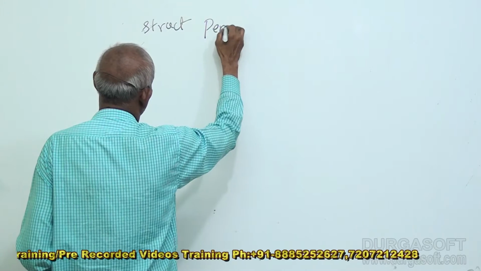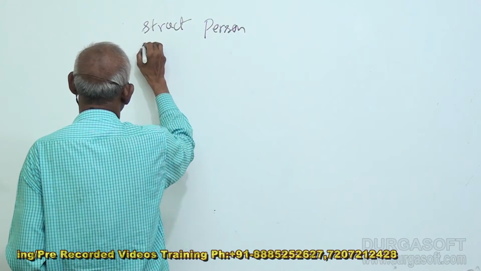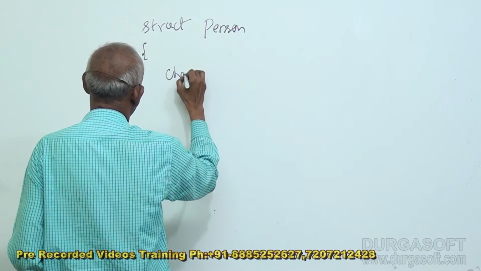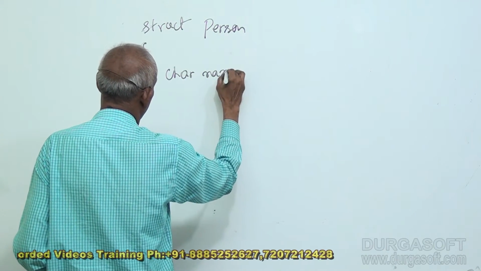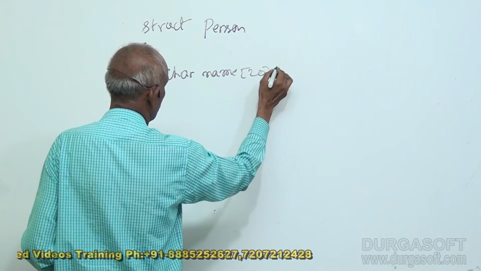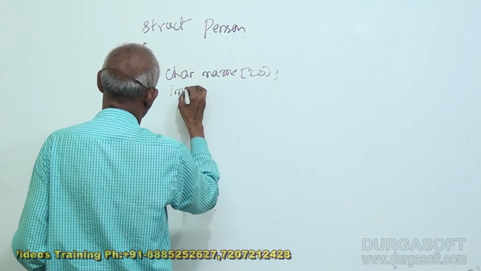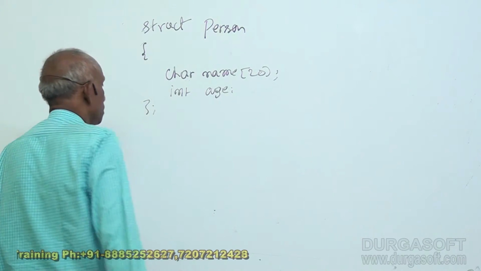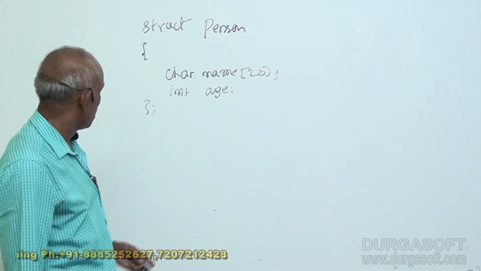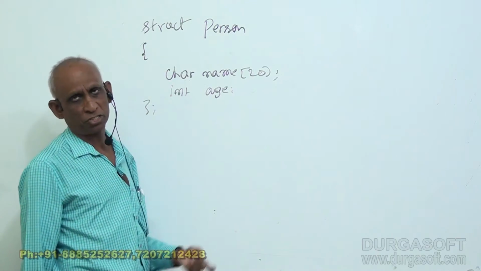We will take a person structure. Struct person, name, a character array of 20, and age. This is a simple C++ structure. It is the same as a C structure.